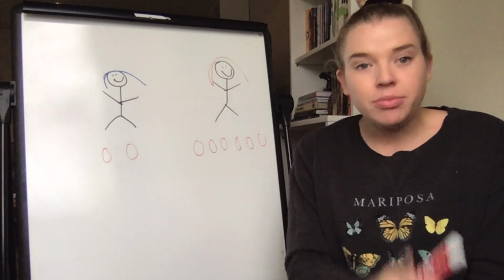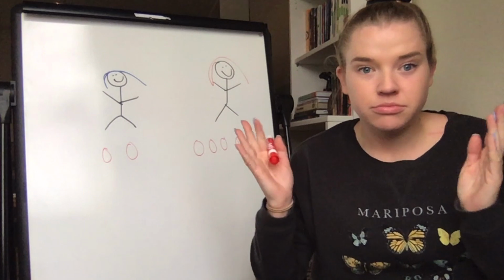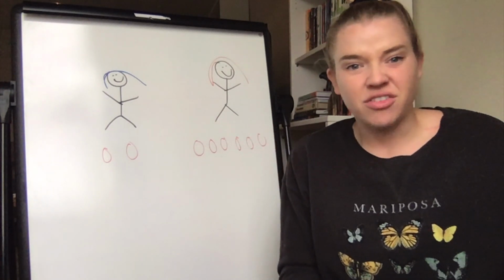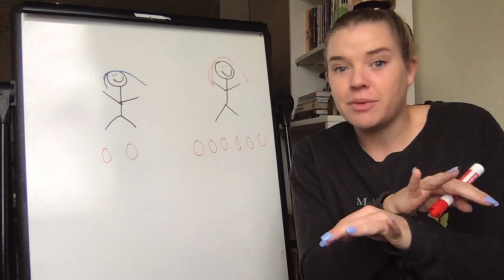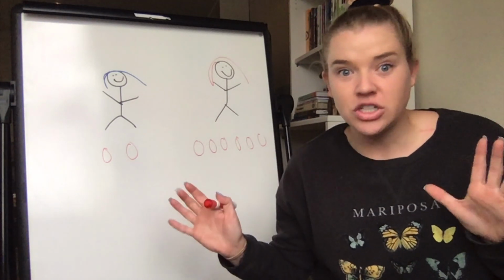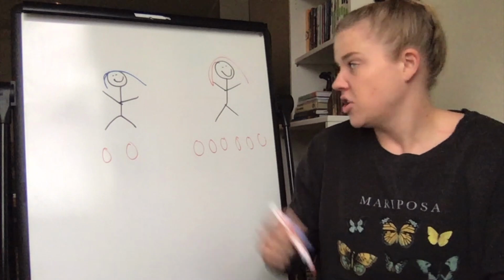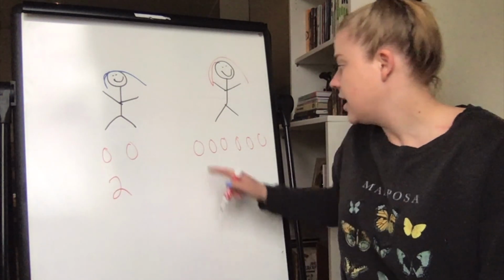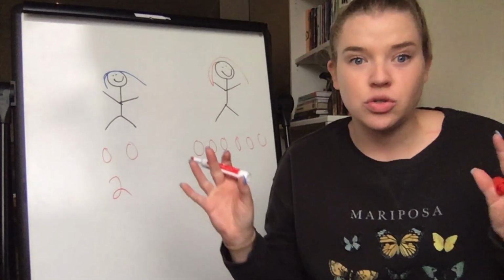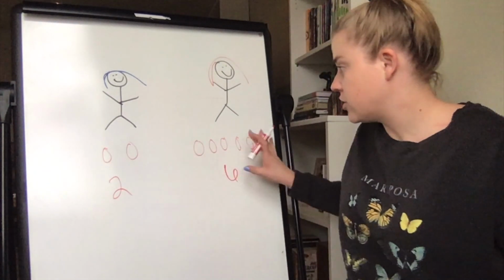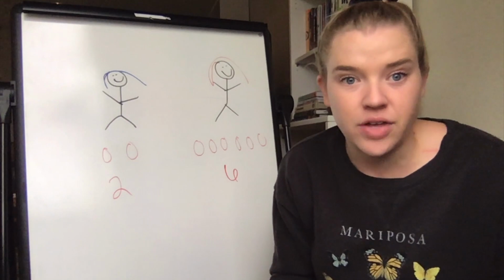What they would probably do, first step, is combine all their candy together, right? If I want to pass things out and make sure everybody has a fair share of something, I'm first going to combine everything together. So this person has 2 pieces of candy. This person has 6 pieces of candy. So first thing I'm going to do is combine them. So if I were to just combine all these together, I'd have 8 pieces of candy.